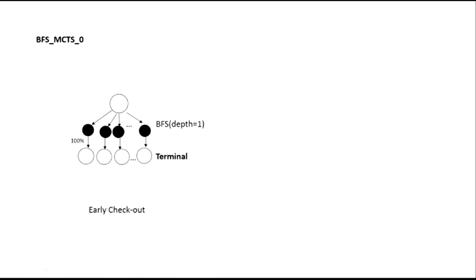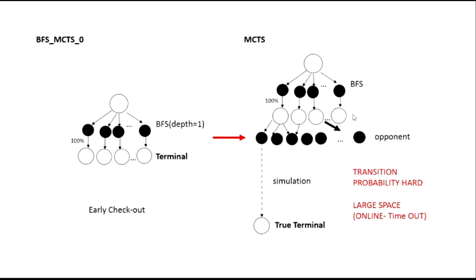Then, to overcome this problem, we tried simulating the MCTS further until we get a true terminal state. But the problem is that the transition probability is really hard to get this time. And because of the large space of this game, it may cause timeout issues for this online approach.